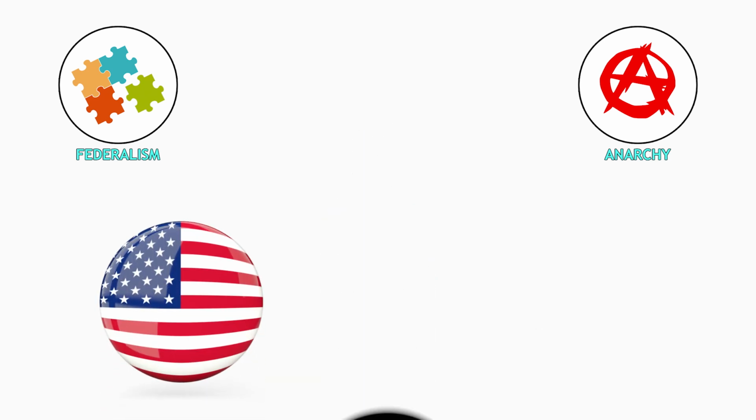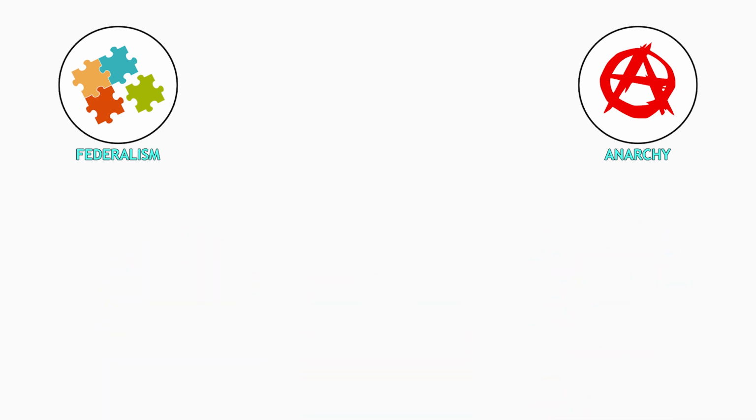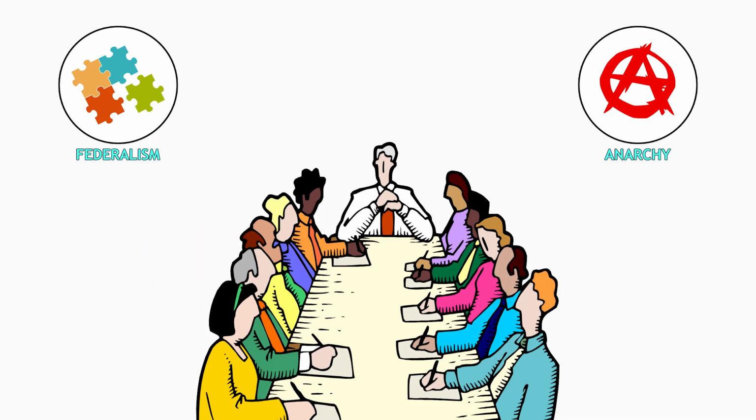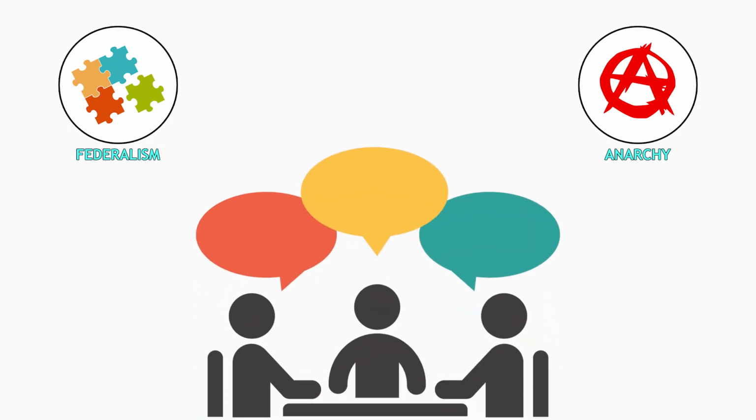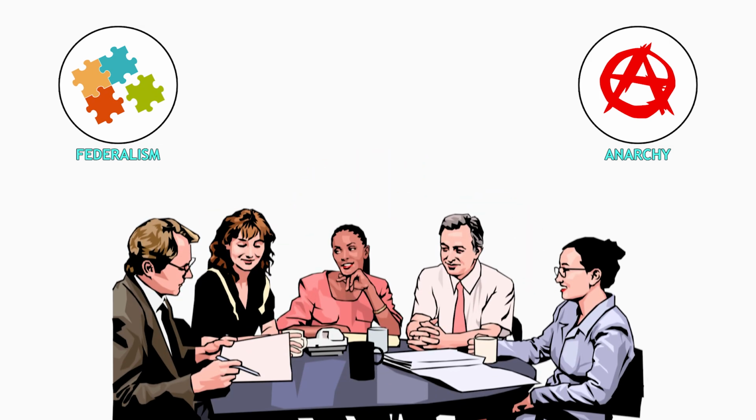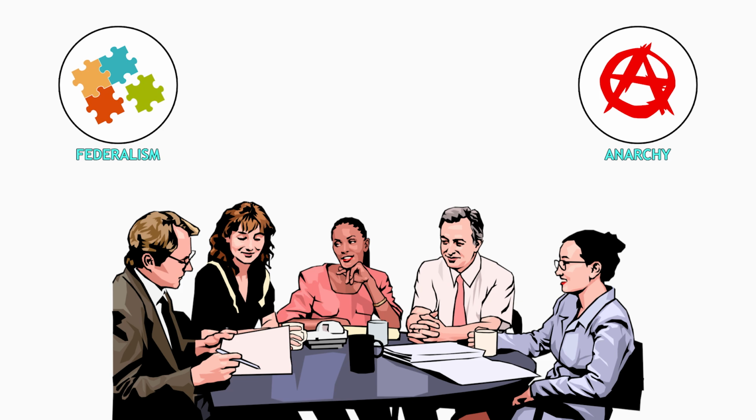Federalism divides power between a central authority and regional governments, like states or provinces. The United States, Germany, and Canada are examples. Federalism balances power, promotes regional autonomy, and allows for diverse policies suited to local needs, but can lead to jurisdictional conflicts. Think of a country where states have their own laws, but the national government oversees broader concerns like defense.